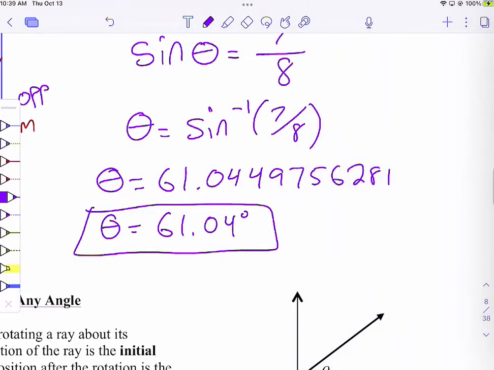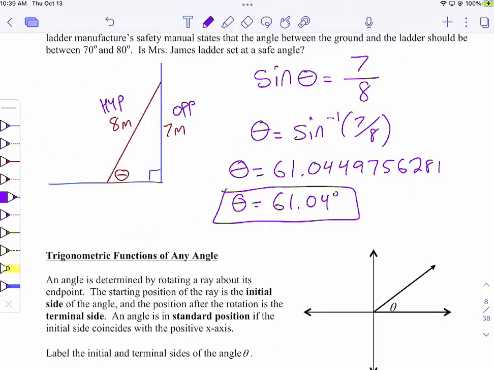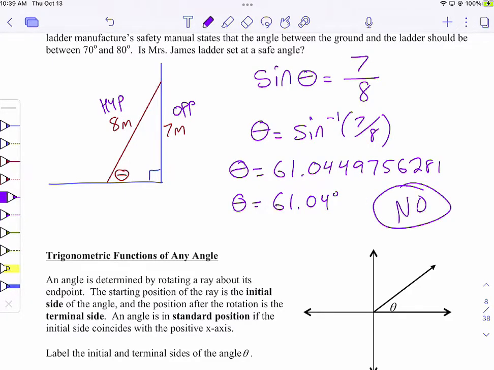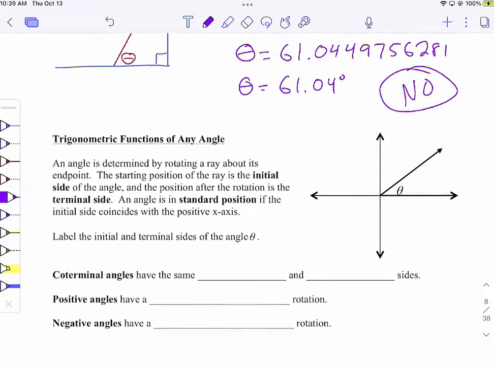Okay. Oh, and then we didn't actually answer the question. Is that a safe angle? Yes or no? The official answer to this is no. It's between 70 and 80. It's at 61, so it is at a dangerous angle according to this fictional problem. Everybody happy with that problem? Okay, we're moving on to something else.